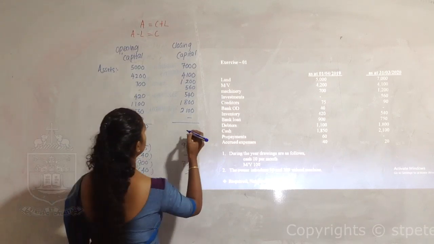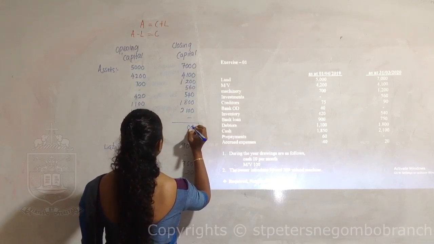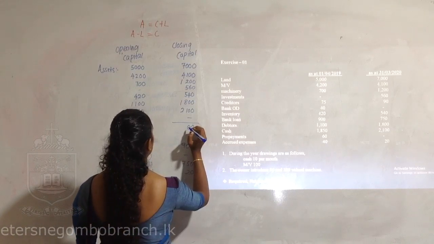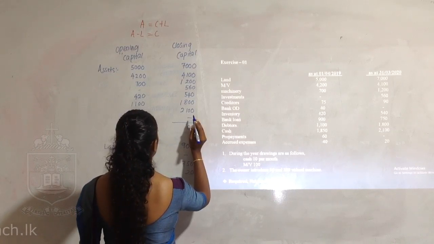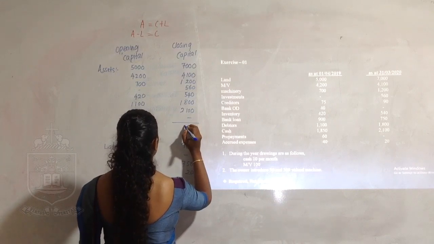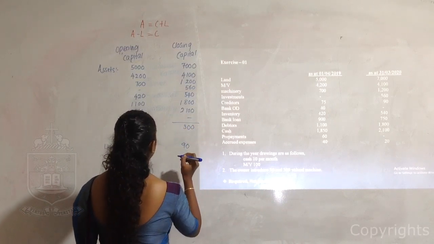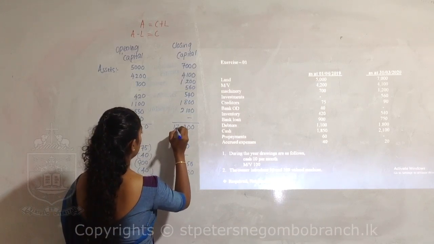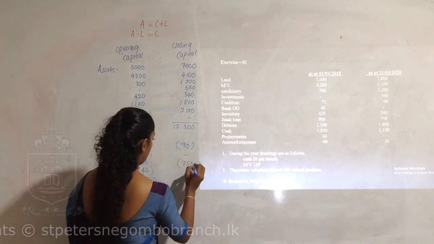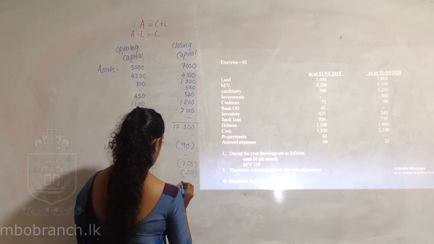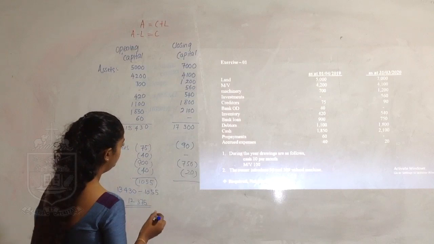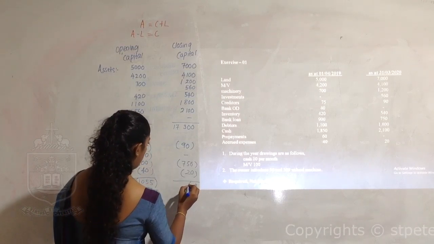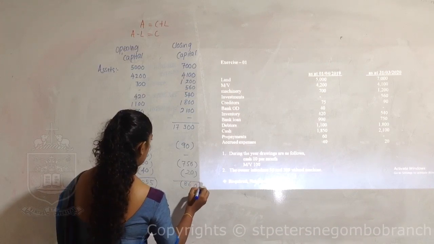Let's find the closing assets. It's 17,300 and the liability is 860.